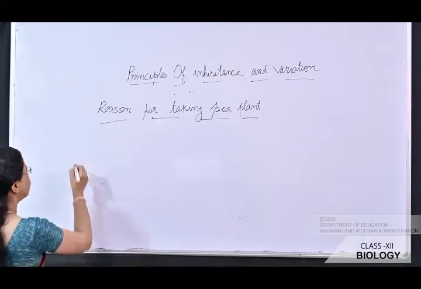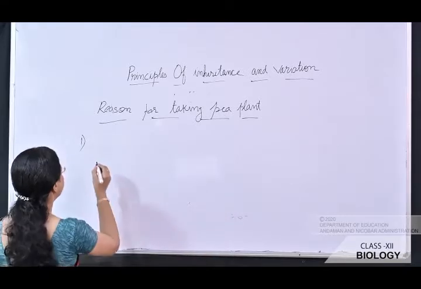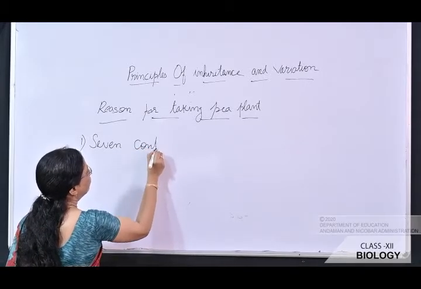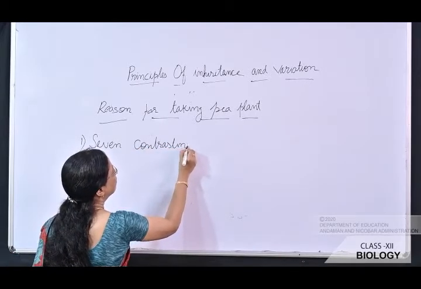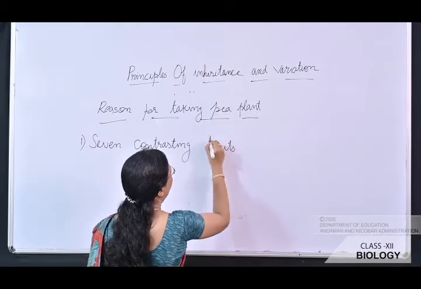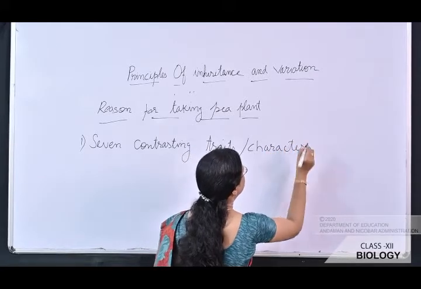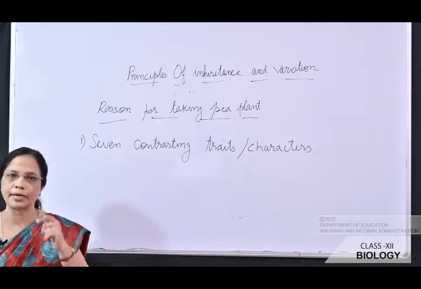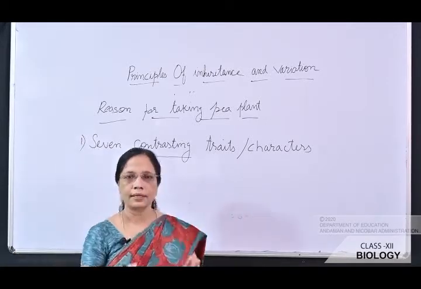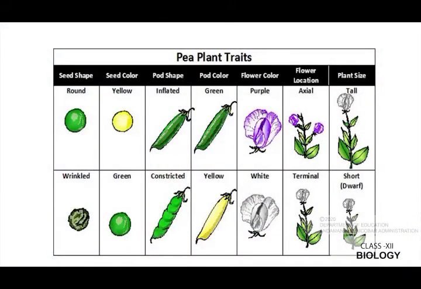The first reason is that the pea plant has 7 contrasting traits or characters. What do you mean by contrasting? That is just opposite characters. Now we can see on the screen the 7 characters.